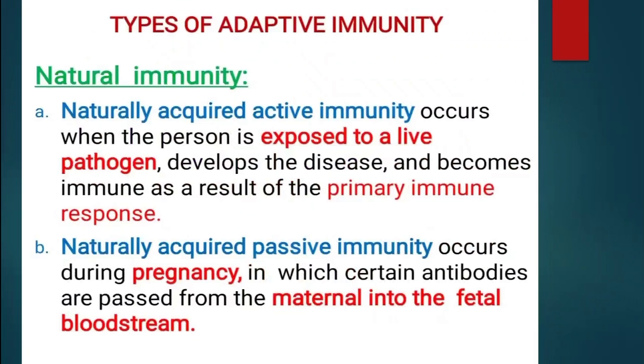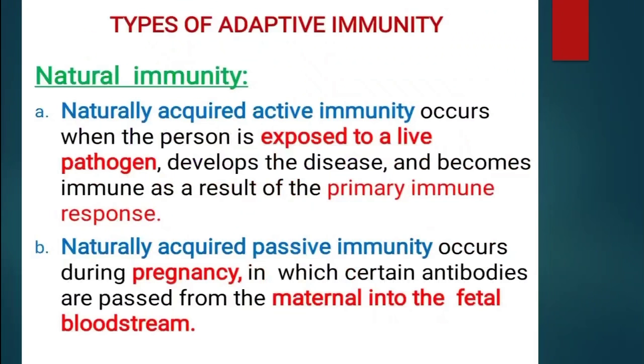Now let's discuss some types of adaptive immunity. Natural immunity is subdivided into two basic types: naturally acquired active immunity and naturally acquired passive immunity.